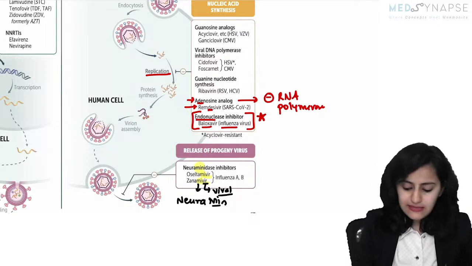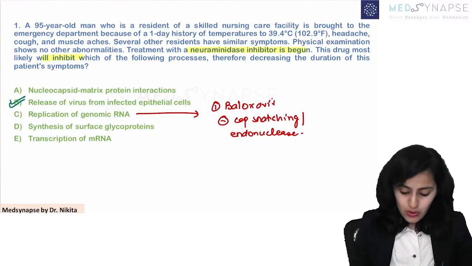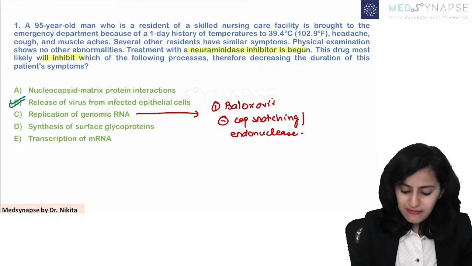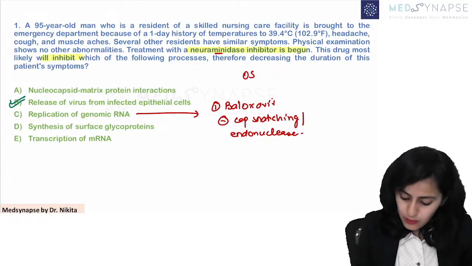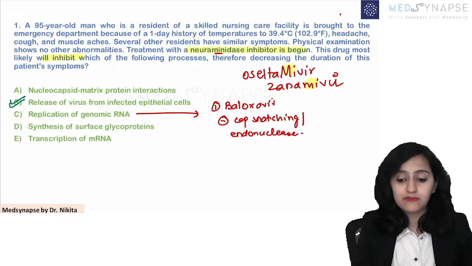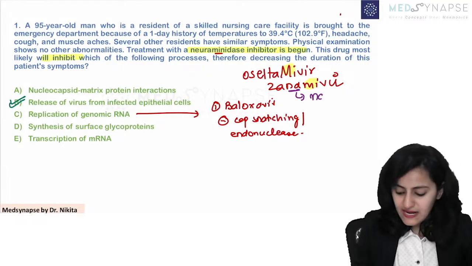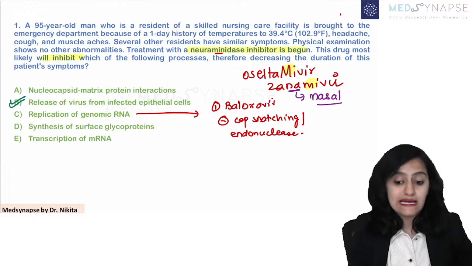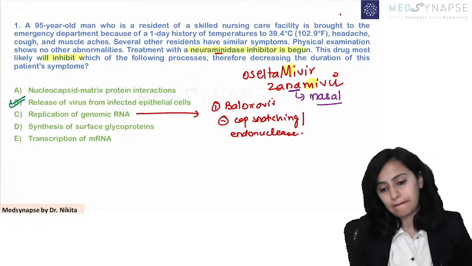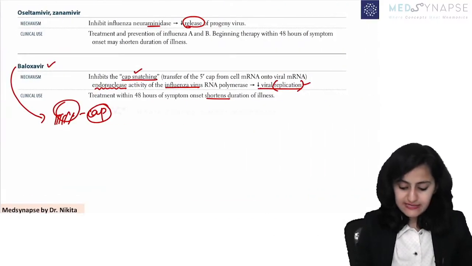The rest of the antivirals, like for the herpes and HIV drugs, we have discussed in our Medsynapse app. So do watch that. So remember, neuraminidase is oseltamivir. What are the drugs which are neuraminidase inhibitors? Oseltamivir and zanamivir. Out of this, which can be given nasal? Remember, Zana can be given as nasal as well. Zanamivir can be given as a nasal drug as well. Okay? Clear with everyone? So that was the first question and integrating with the first aid snippet here.